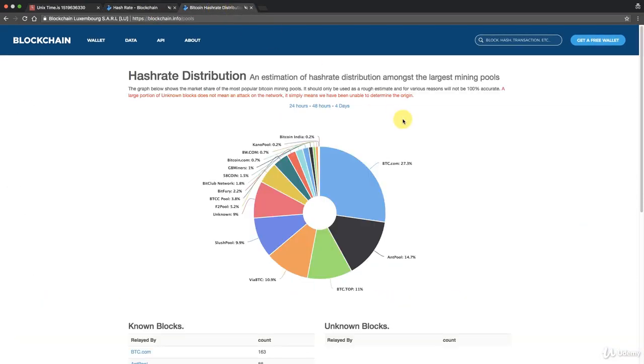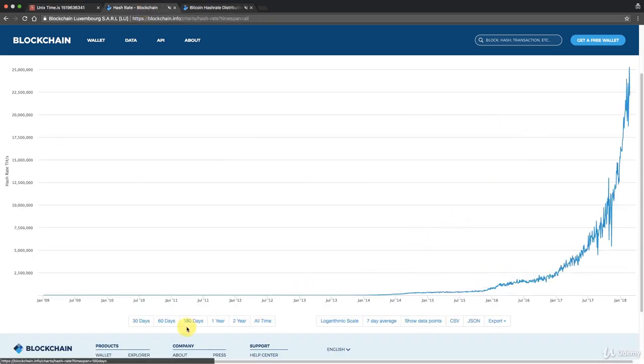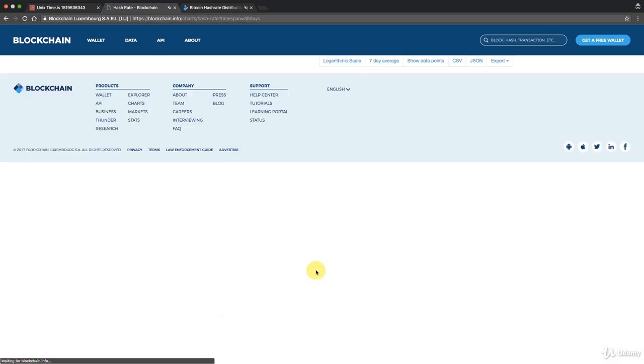So even if we take this one, slush pool, 10% of 22 million trillion hashes per second is 2 million trillion hashes per second.